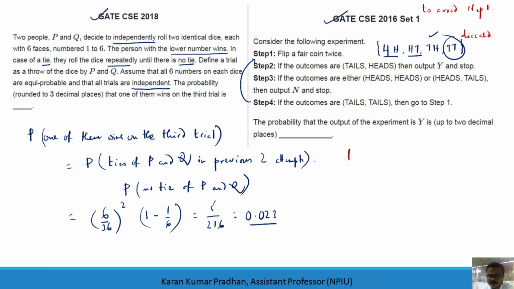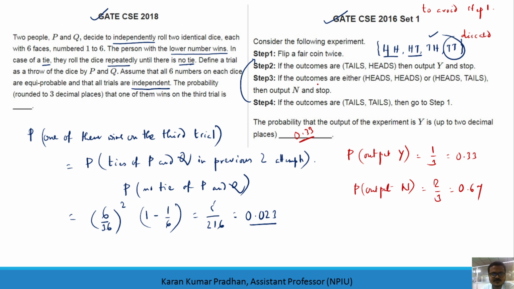So the probability of getting the output as y will be 1 out of 3, discarding the tails and tails. Okay, you have to remember this. Up to 2 decimal places it is asking, so this will be 0.33. Similarly, let us find for n also. n is quite simple, it's 2 out of 3. Probability of getting the output as n will be 2 out of 3, or 0.66. Sorry, not 0.66, you round off. Okay, 0.67. So this is your 0.33, which is asked in the question.